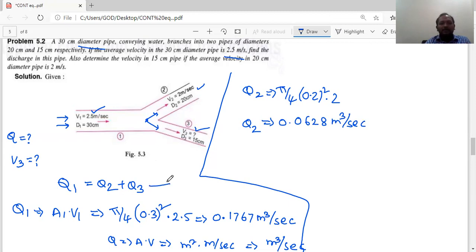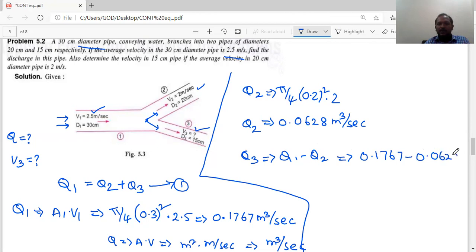Now from equation 1, you can calculate Q3. Q3 is equal to Q1 minus Q2. So Q1 I know, which is 0.1767 minus 0.0628.